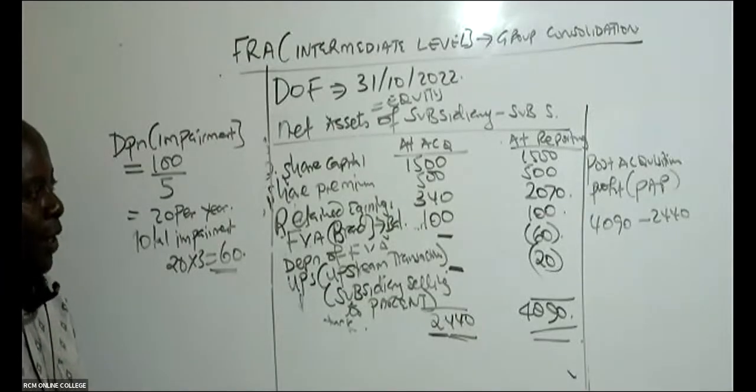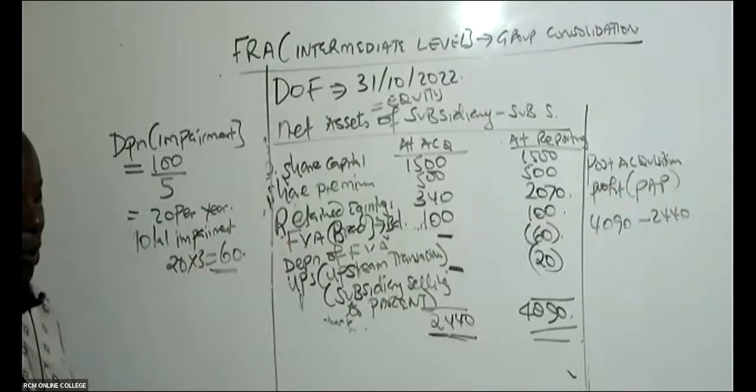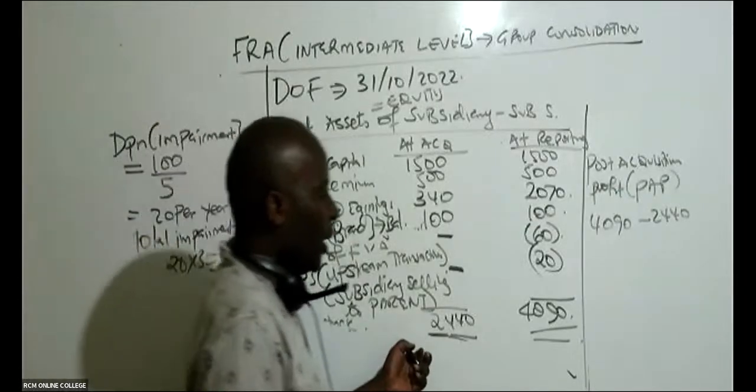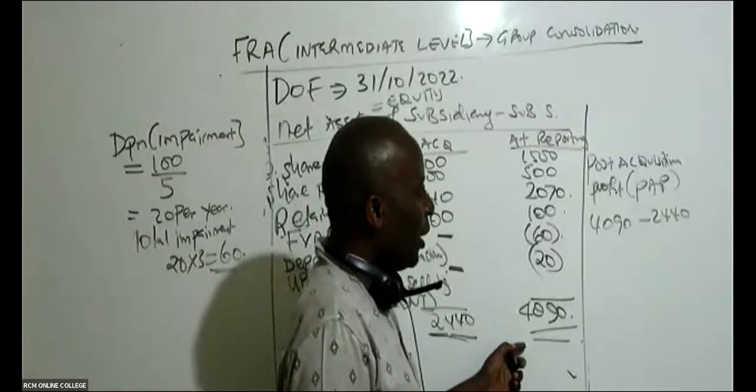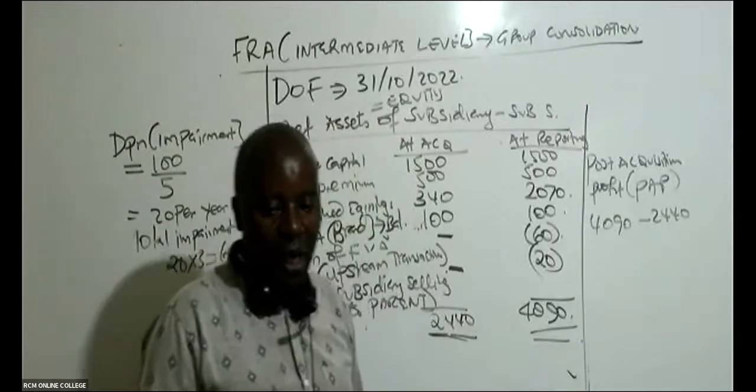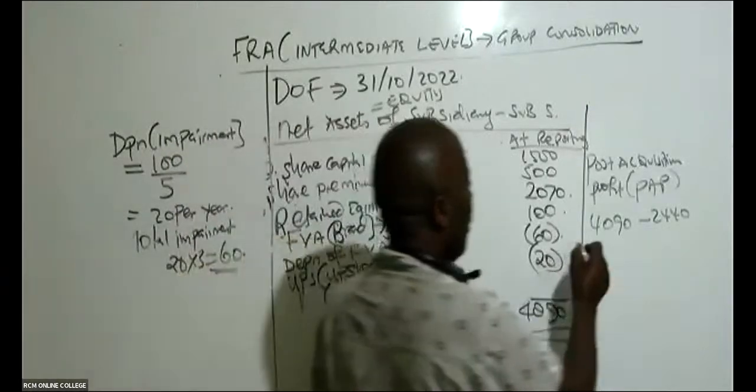Before I answer Ruben, it will be 4090 minus 2440. You can see it was 2440 at acquisition at the beginning, and now at the end it's 4090. So when you subtract, what are we getting, ladies and gentlemen? Here we are getting, Sarah, 1650.